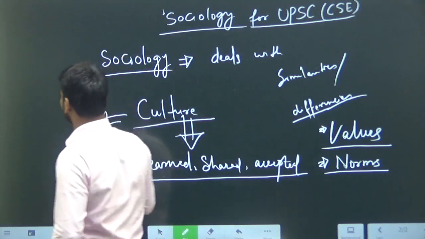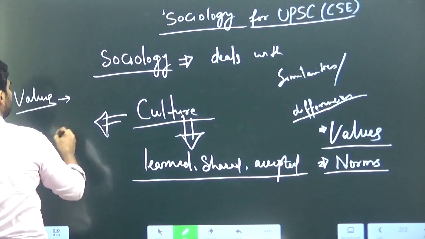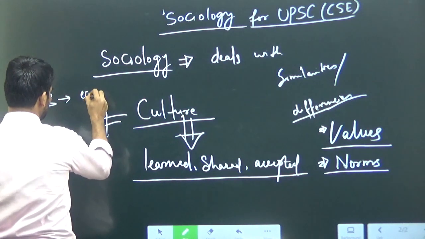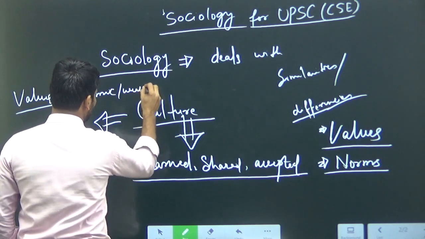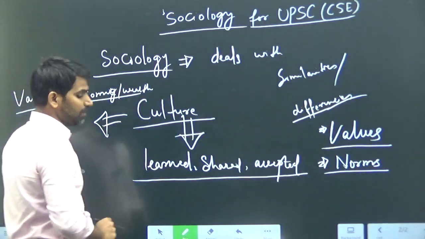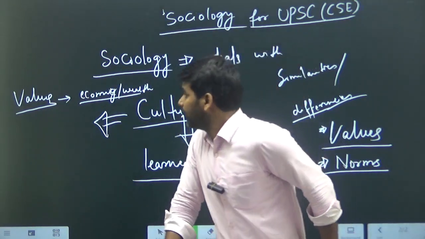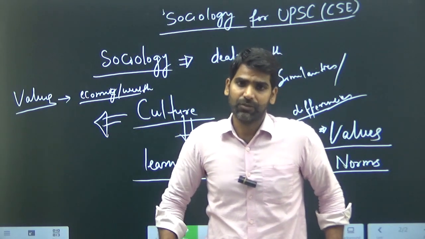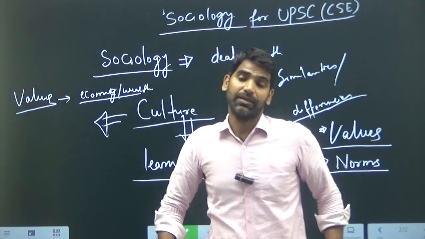Like some societies give value to economic wealth. In a capitalist society, if you have more wealth, you are given a different identity in your society.